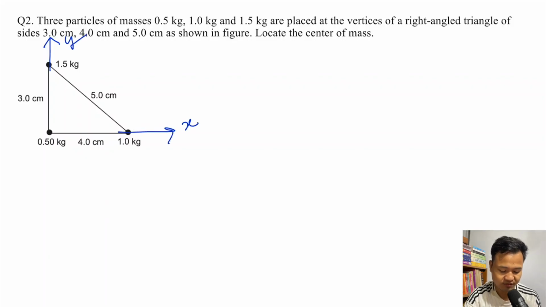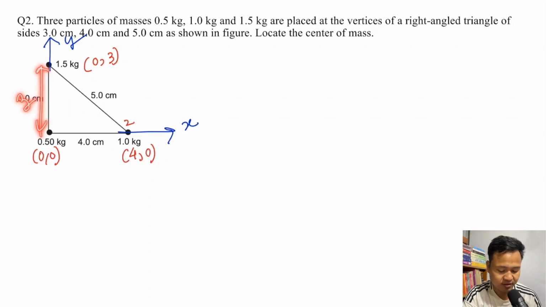So here this is at 0,0. Let's say mass 1, and mass 2 is 1 kg, coordinate 4,0. Therefore mass 3 is 1.5 kg, so it will be 0,3.